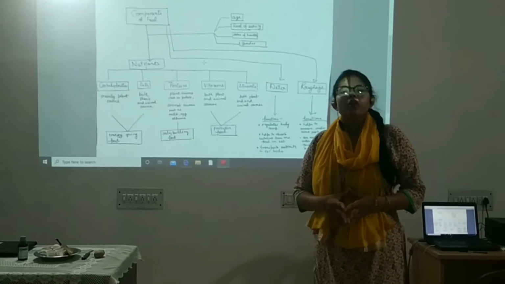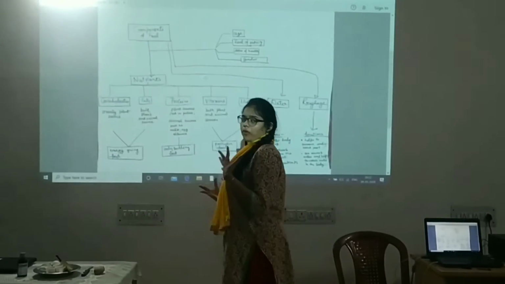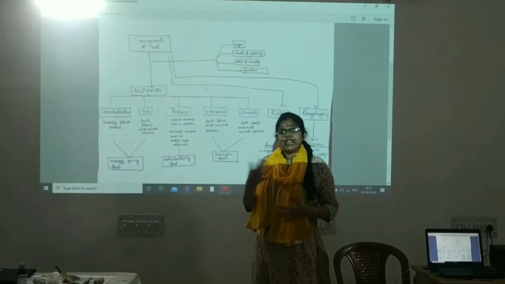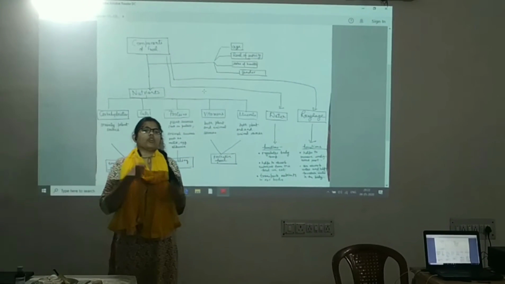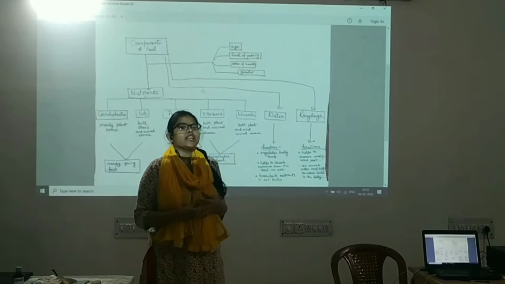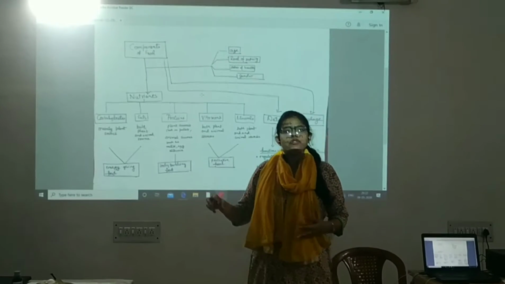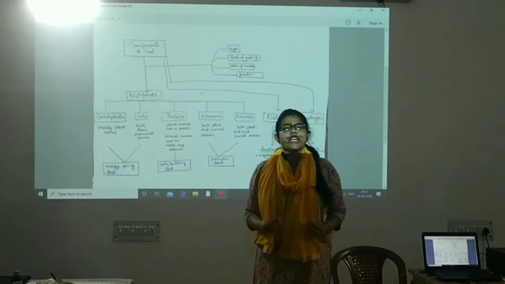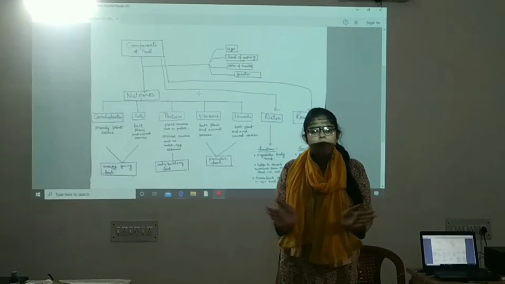Chapter 2, components of food. So in this chapter we will learn about the various components which we have in our daily food. Have you ever heard that a person is only eating potatoes or only eating rice? Will only eating one kind of food help any individual to grow? No, right? There should be a balanced diet.